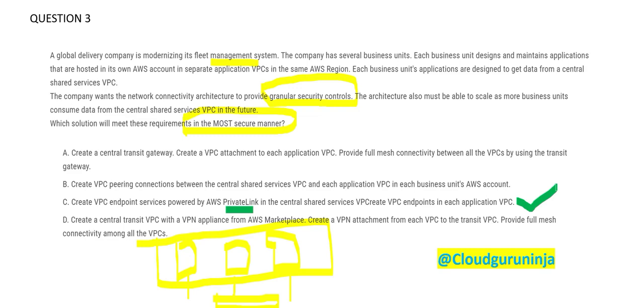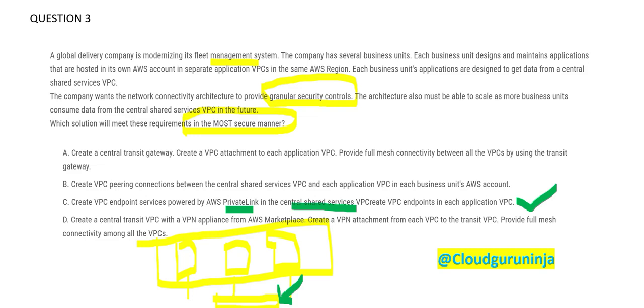Okay, I get it. And they will do that in a central shared services VPC. They will create VPC endpoints in each application VPC so that these can also talk to this shared service. Everything is possible in this solution.